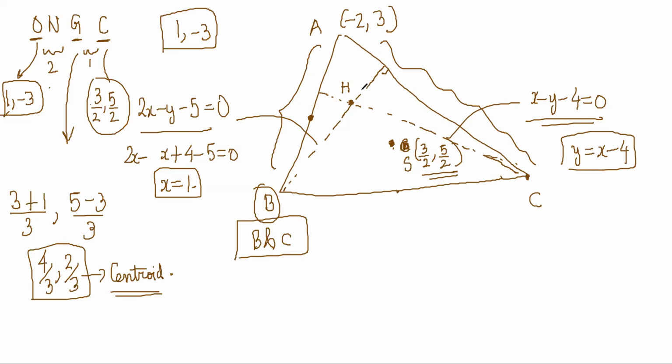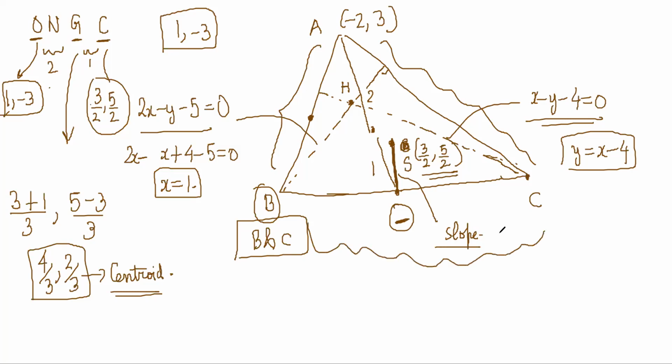Oh, wait. One thing we know very easily. The centroid we know, no? So the centroid will bisect this, no? So we know this point, because the 2:1 ratio will happen here. And this is the midpoint, no? So we know this. The slope of this we know, so we know the slope of BC, right? The slope of BC we know, but does that help us?